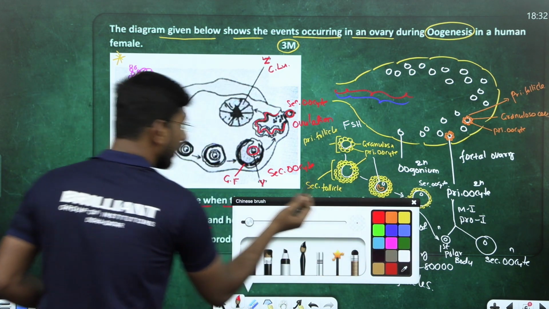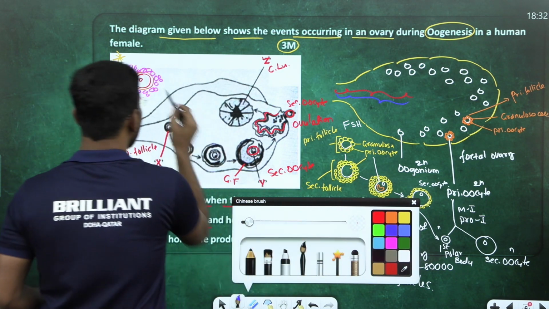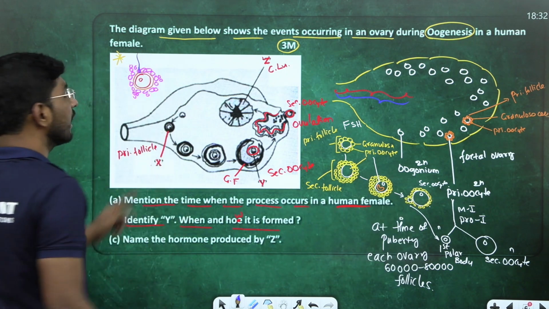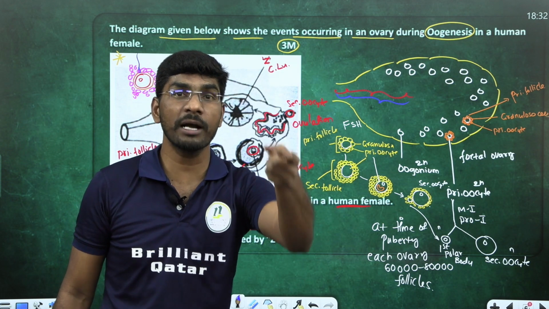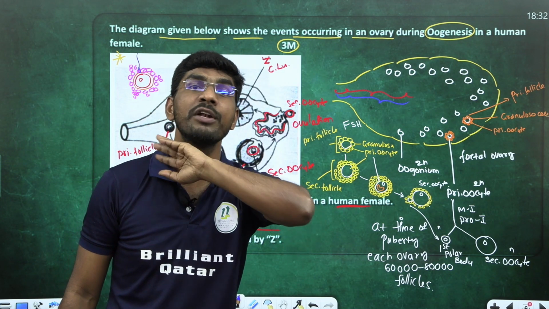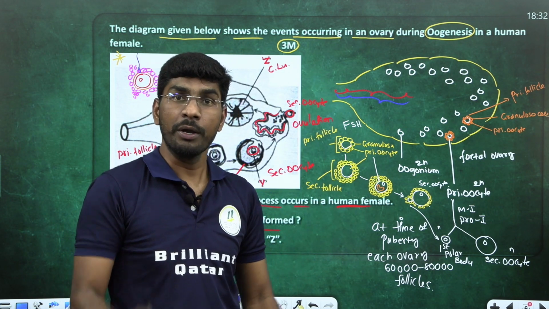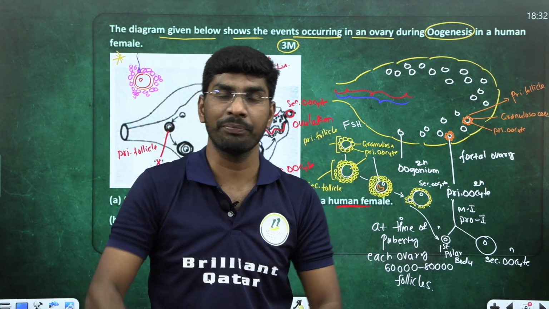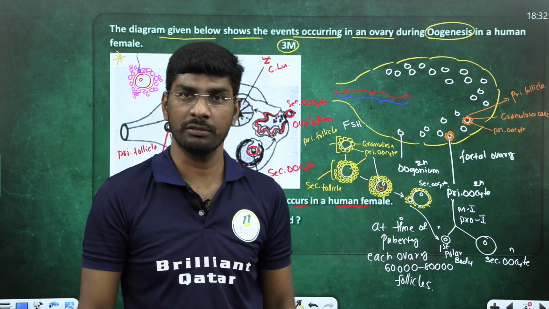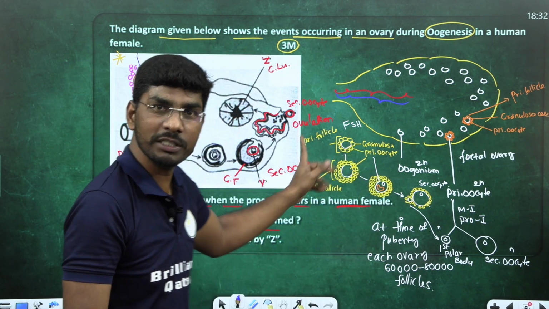When sperm comes in contact, it will finish meiosis 2. Until sperm comes, the secondary oocyte will not finish meiosis 2. Meiosis 2 will only finish when sperm comes and triggers the egg. Otherwise, it will not finish. You understand my point?